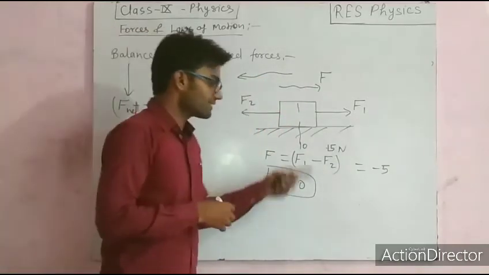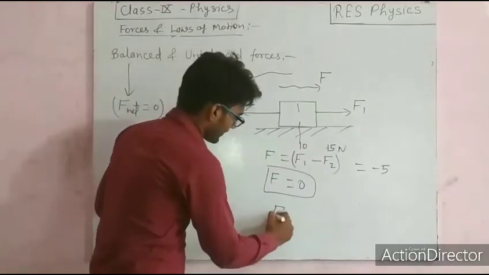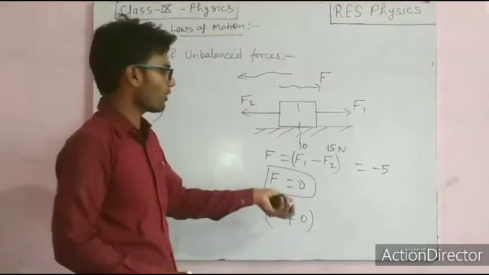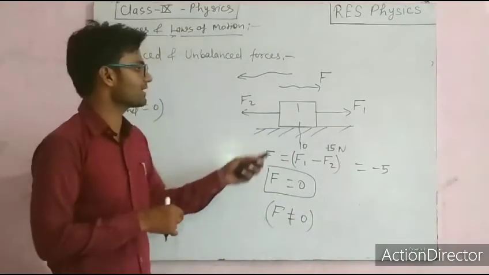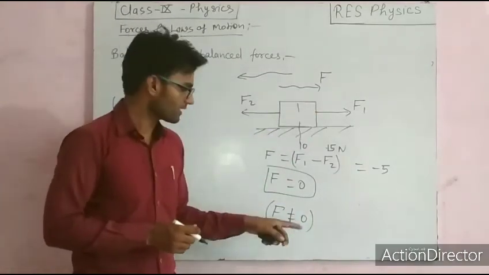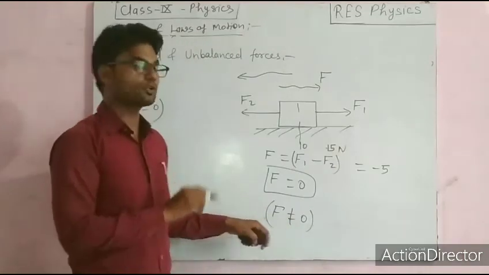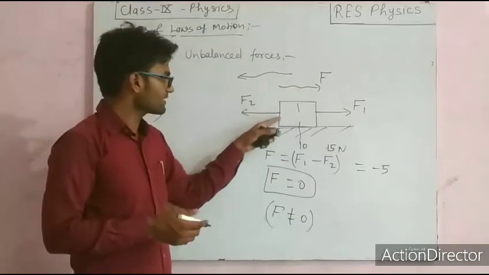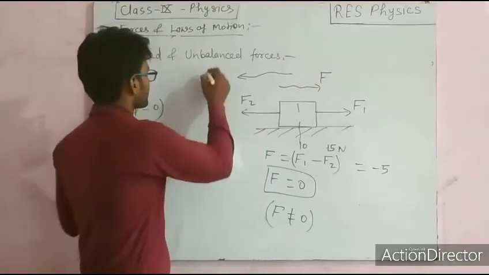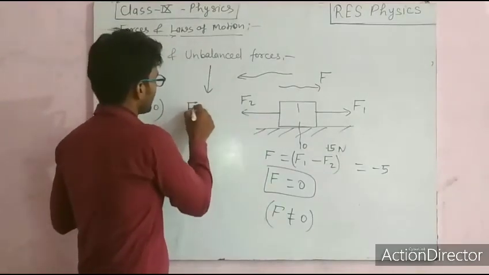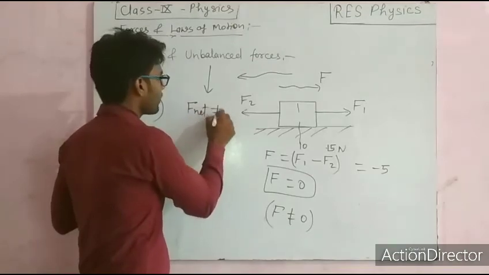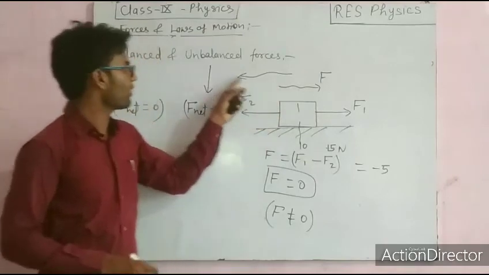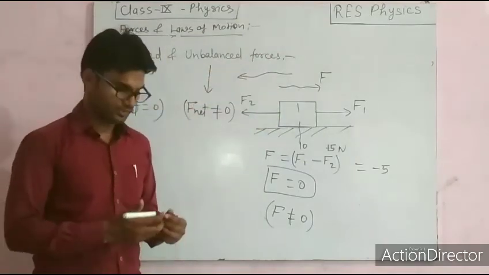In that case, F will not be equal to 0. It may be positive or negative, which will decide the direction of motion, but it will not be 0. So the system will be unbalanced, and these forces are unbalanced forces. If F net is not equal to 0, those forces are called unbalanced forces.